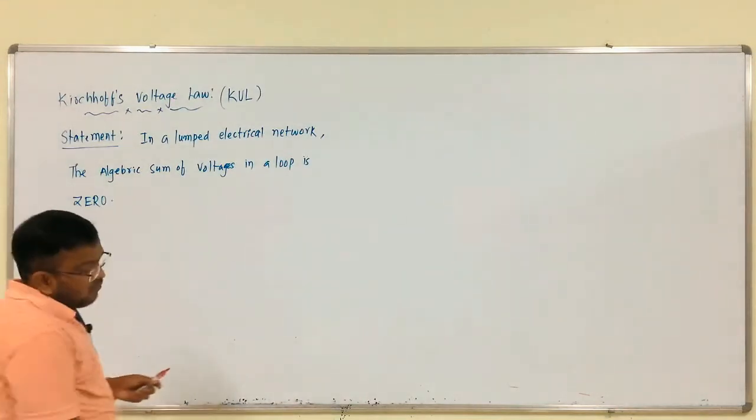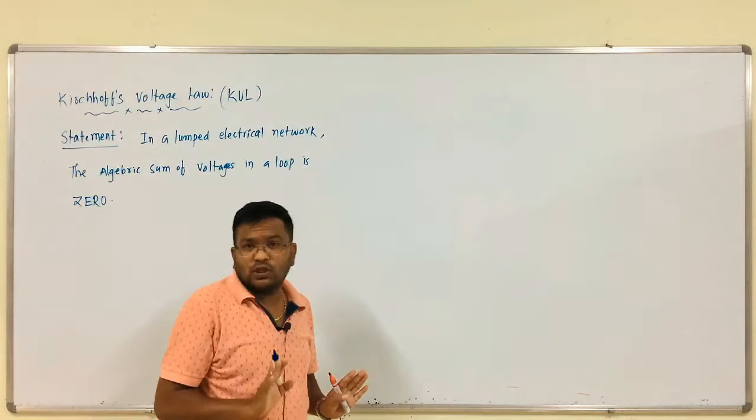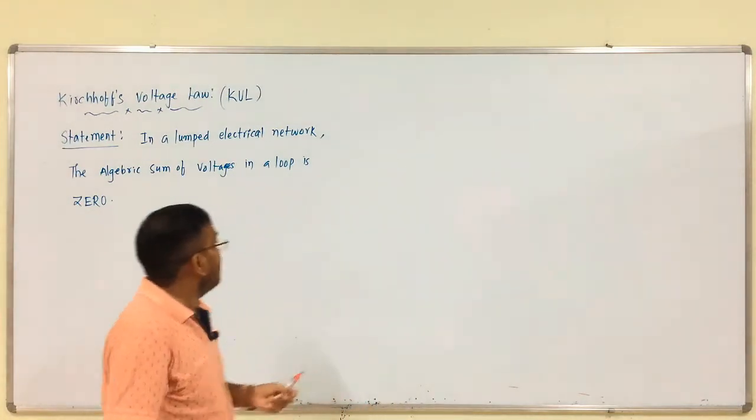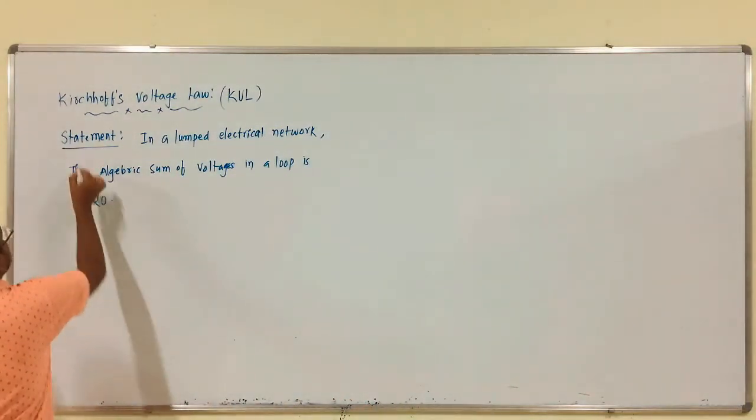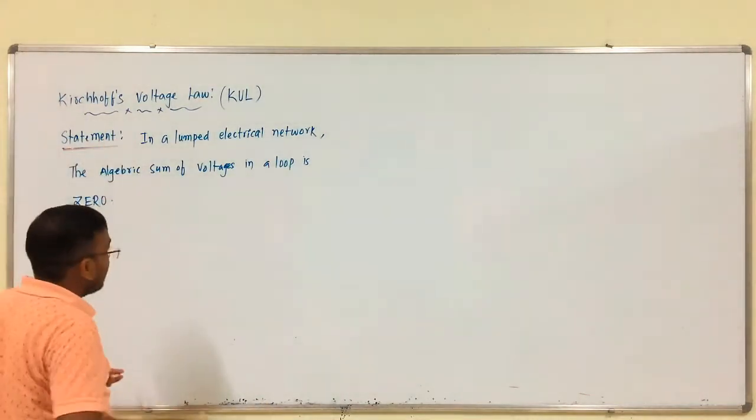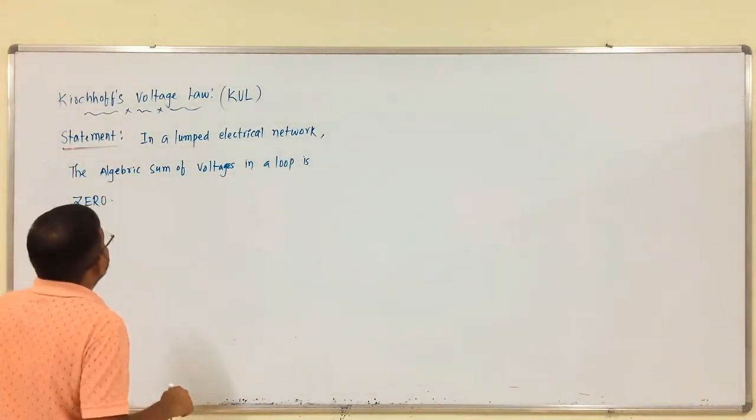The algebraic sum of voltages in a loop is equal to 0. Okay. This is the statement for KVL.